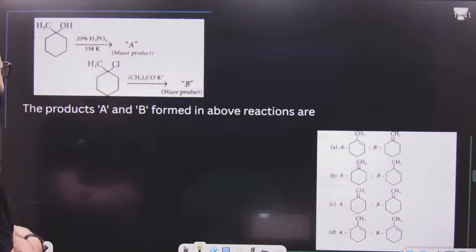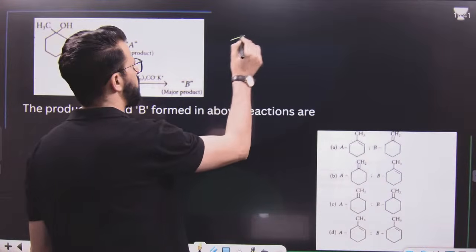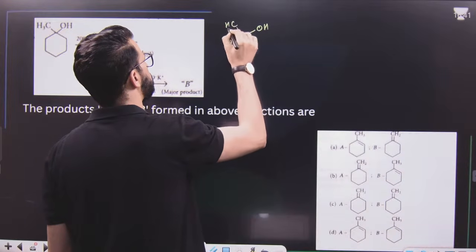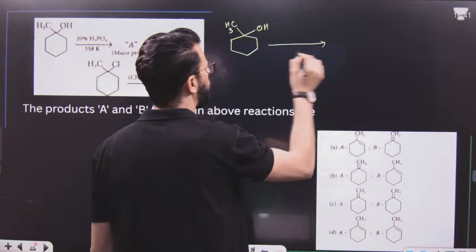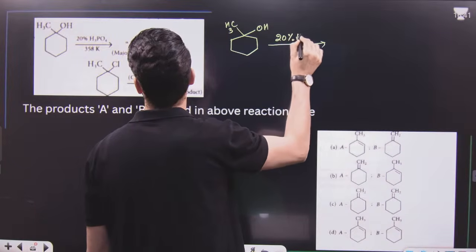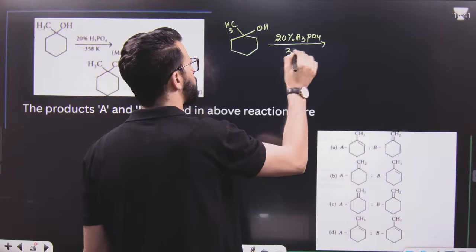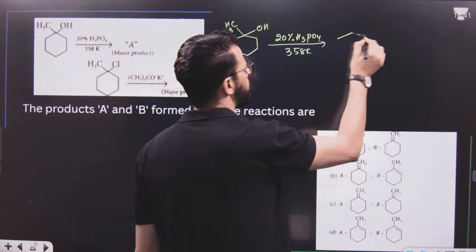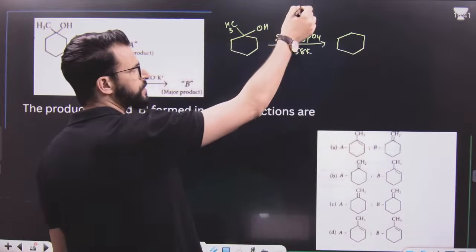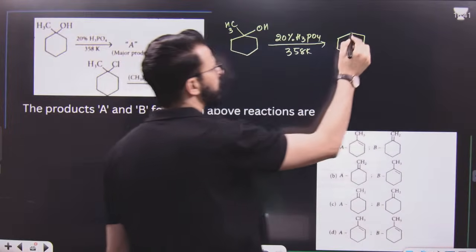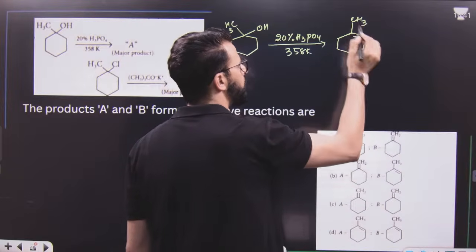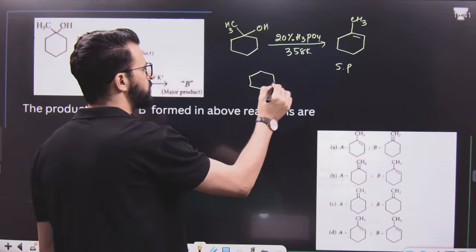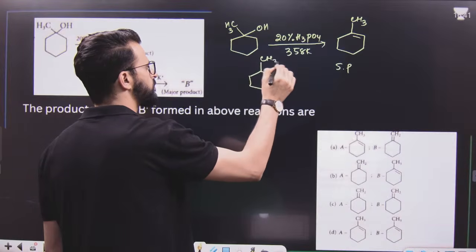After that, another question. Another question says that you have an alcohol like this. Here it is OH, here it is CH3. It's a tertiary alcohol. A tertiary alcohol on treatment with 20% H3PO4 at a temperature of 358 Kelvin undergoes dehydration. First, OH will be lost in the form of OH2 positive, a carbocation will be formed, and finally the major product will be the Saytzeff product. Because it basically results in the formation of this one first.